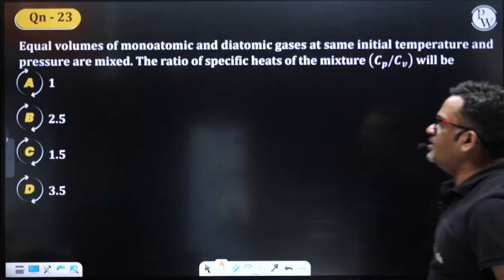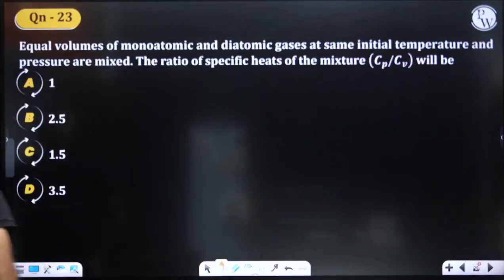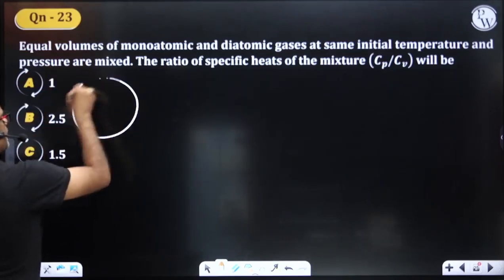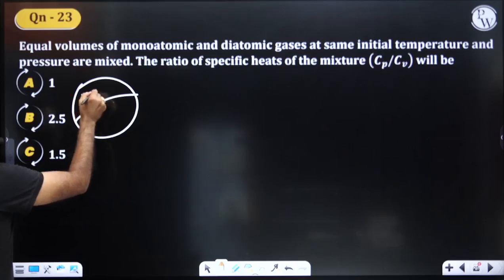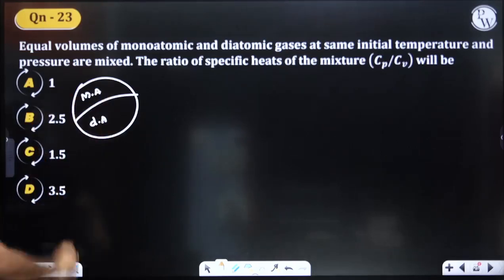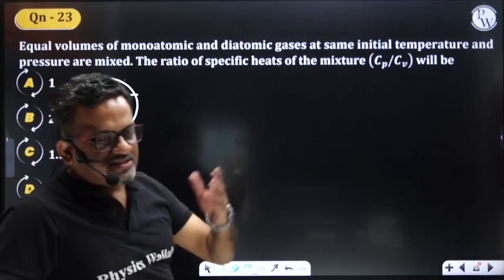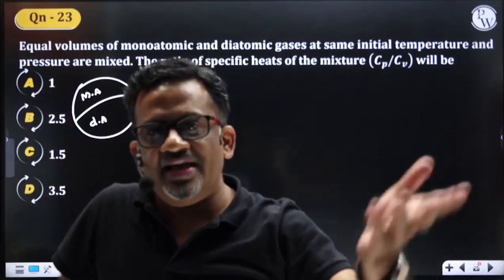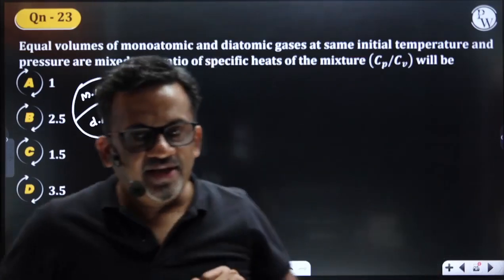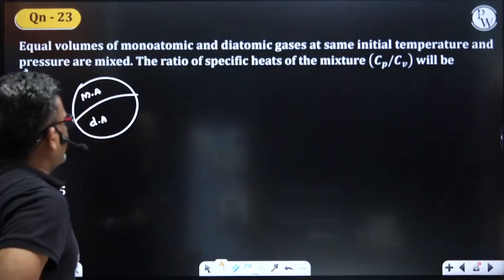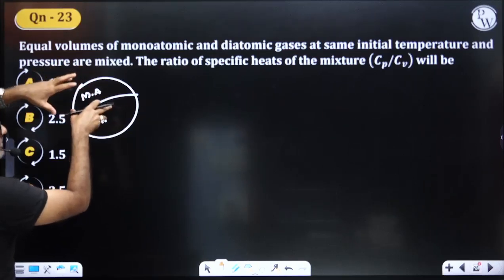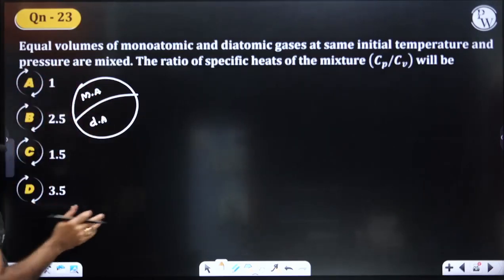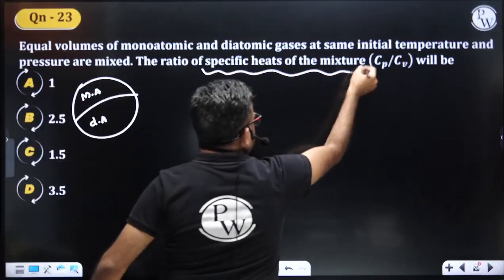Okay. Next. Equal volumes of monoatomic and diatomic gas at the same initial temperature and pressure are mixed. Monoatomic gas means any noble gas. Diatomic gas is like oxygen, nitrogen, chlorine, like this. Is that clear? The ratio of specific heats of the mixture, Cp by Cv, is asked.